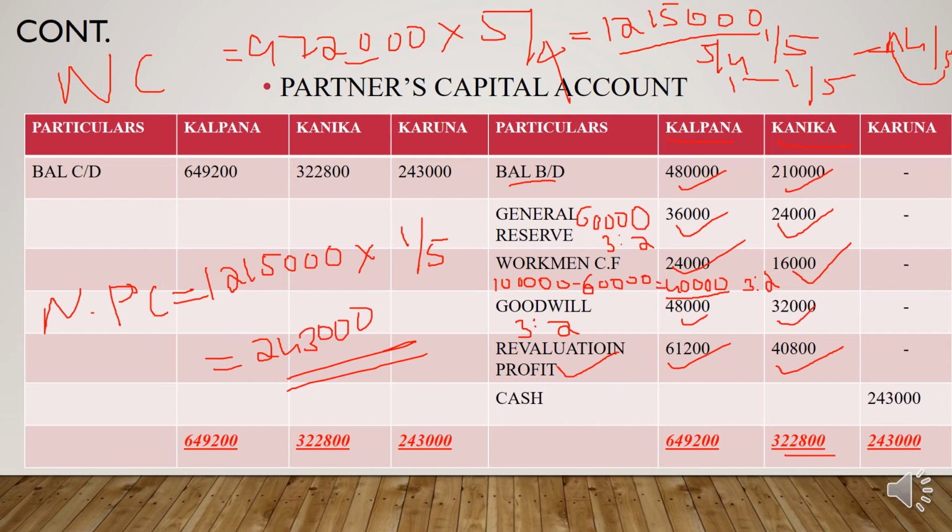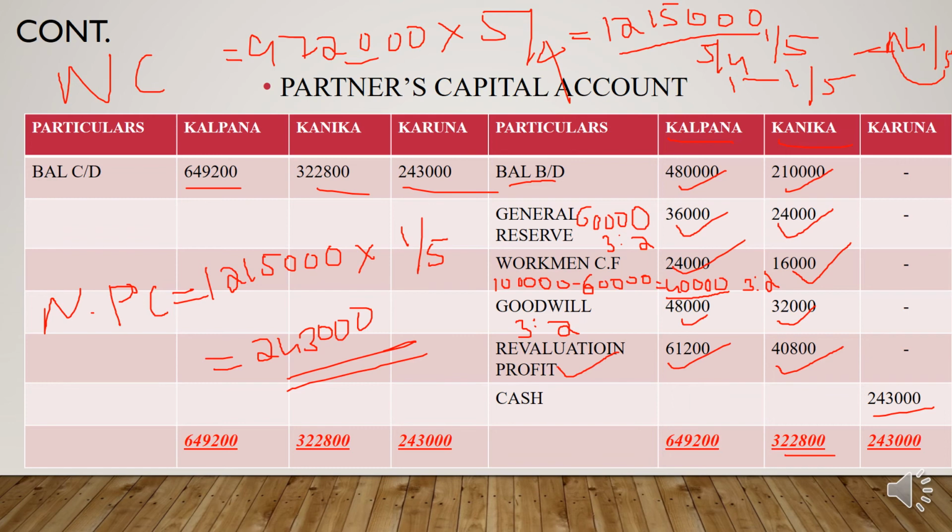So here what will be the journal entry? Yes, cash account to Karuna's capital account. So you need to write by cash 2,43,000. Okay, clear. And after that you need to carry forward all the balances into the debit side and just total the partner's capital account. Okay, this is how you need to calculate the partner's capital account under scenario number 2. Clear?